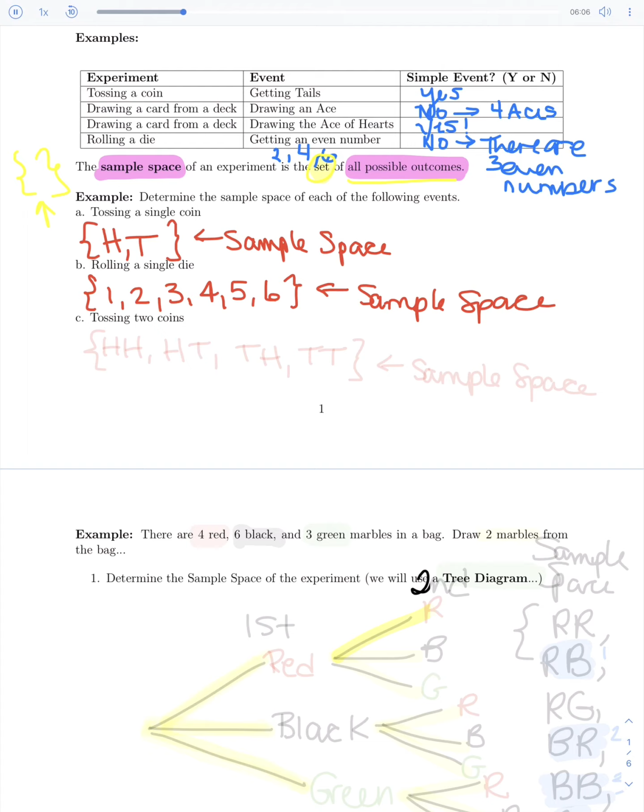What if we want to toss 2 coins? What are all the possibilities for tossing 2 coins? Well, both coins could be heads. That's one option. One coin could be heads and the other could be tails. But it could be that the first coin is heads and the second is tails, or it could be the reverse: the first one is tails and the second one is heads. Or it could be that both coins, lastly, are both tails. And again, those are all your options. We'll put those in little set braces, and that's what we'll call our sample space. Now, if